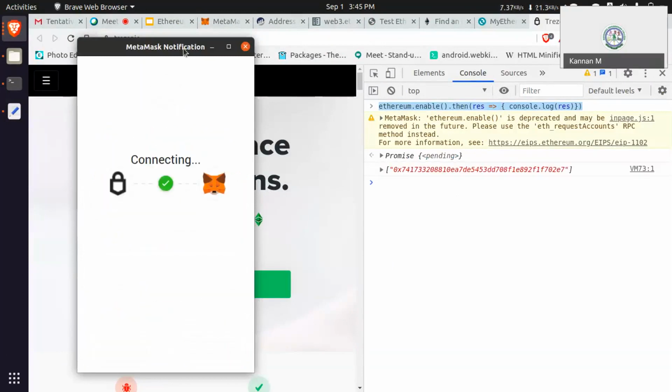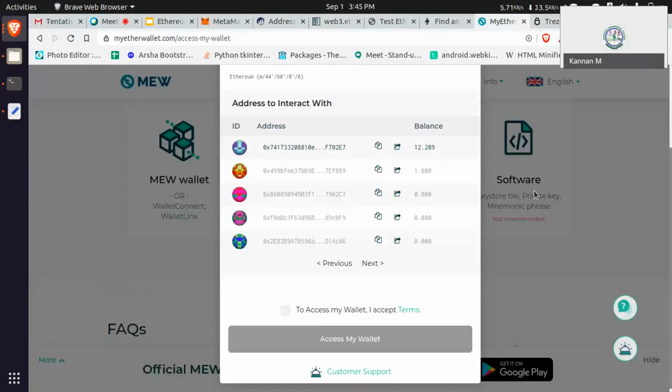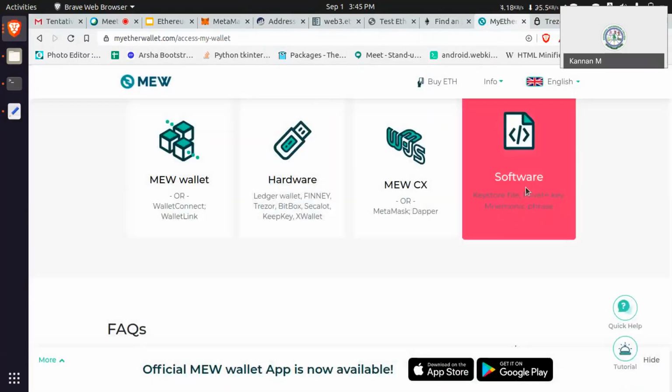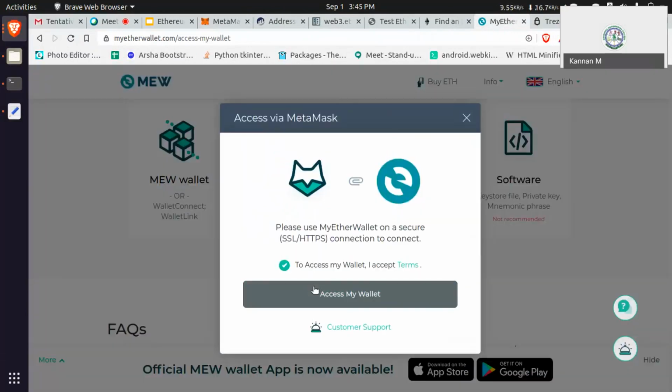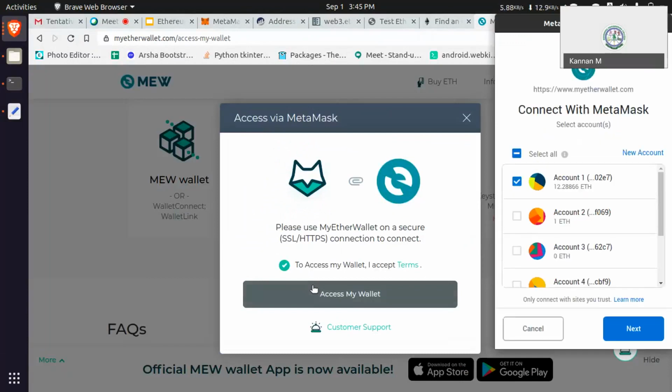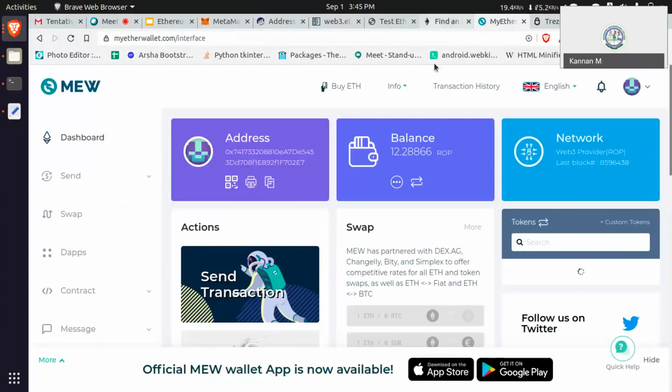Is there any doubt? We are invoking the MetaMask plugin using JavaScript, sir. Yeah. In some places, while in MyEther wallet also, if we access with MetaMask, let me show that. MetaMask is here. If I am accessing, it will call this MetaMask, right? Here that function, that JavaScript, will be called. Understand? Yes, sir. That way only they are fetching the details.